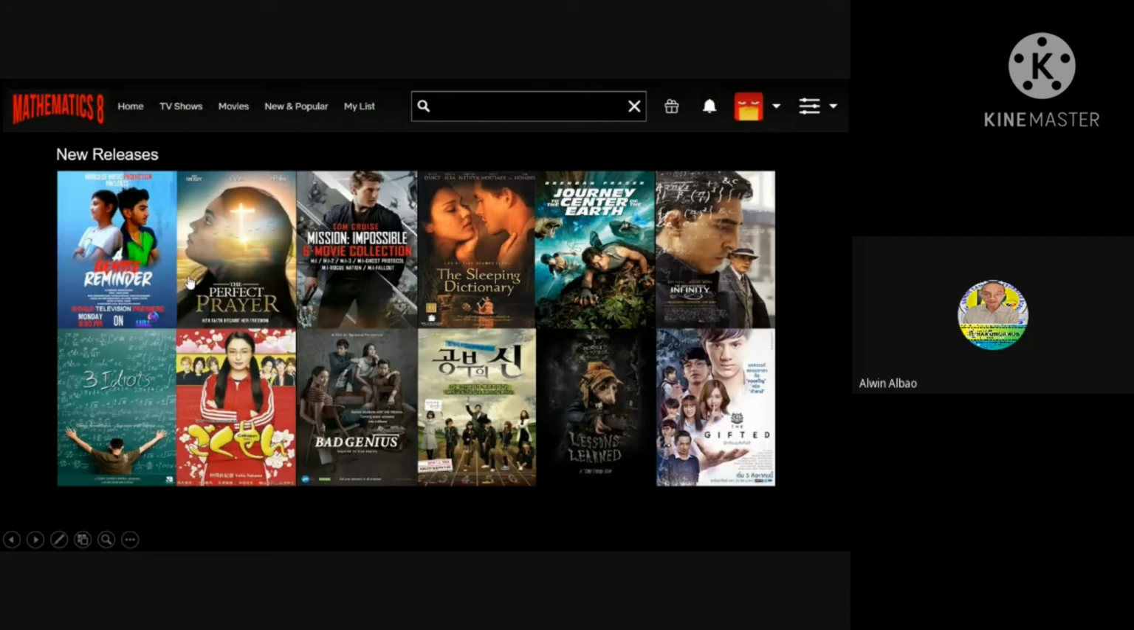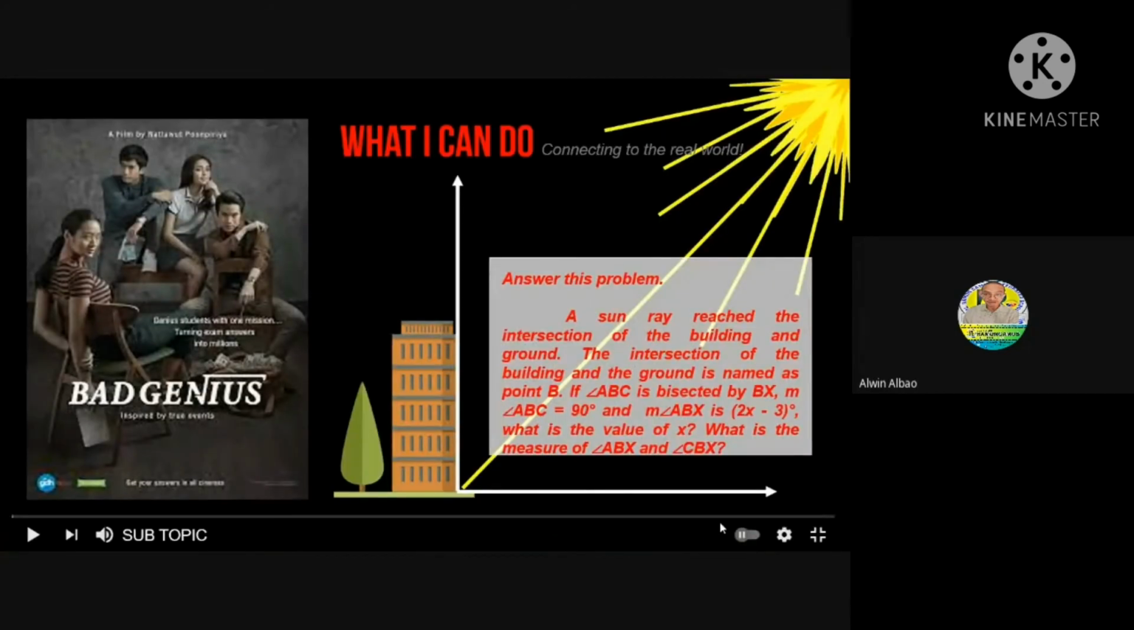So you have now all the ideas needed. Let's connect to the real world. In the Bad Genius movie, all you need to do is to answer the problem. Copy and answer the problem on your answer sheet. So let's choose Bad Genius. Okay, so this is the "What can I do" problem connecting to the real world.